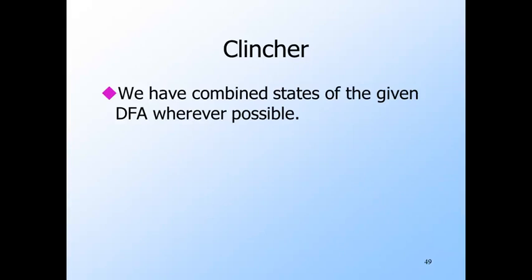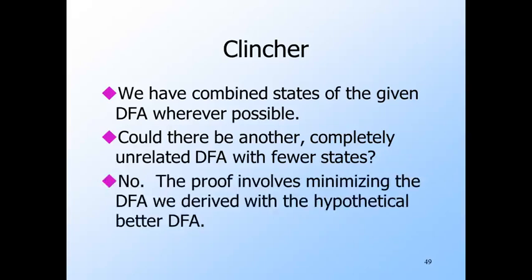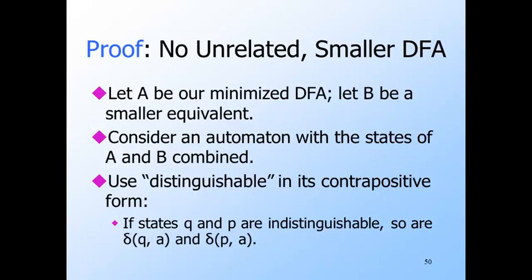Now we've done our best to combine states that we know how to combine, but it is in principle possible that there is some other smaller DFA that we can't get by combining states of our DFA, and fortunately that can't happen, as we shall now see. Here's the proof that there is nothing smaller than the DFA we get by merging states and eliminating unreachable states. Suppose A is our DFA and B is a hypothetical equivalent with fewer states.